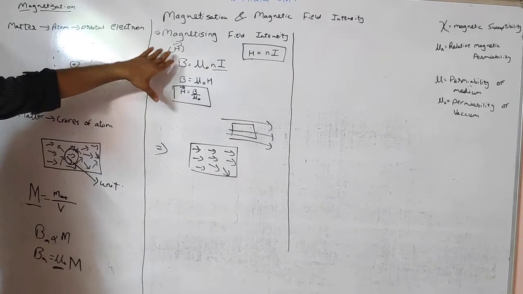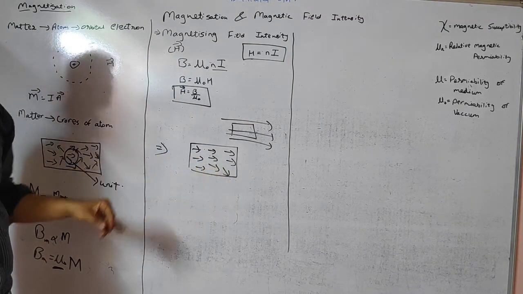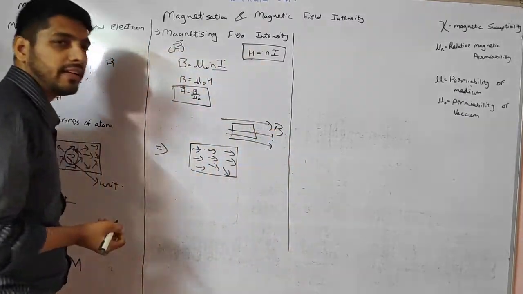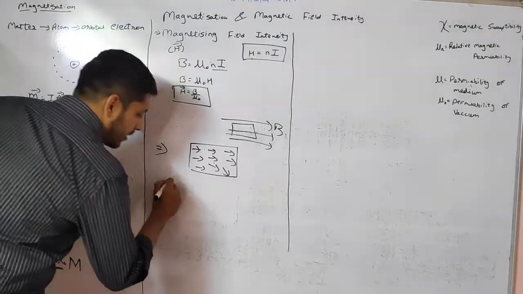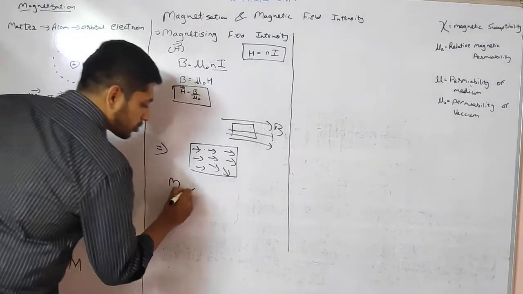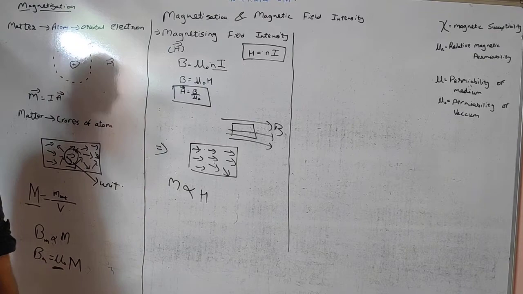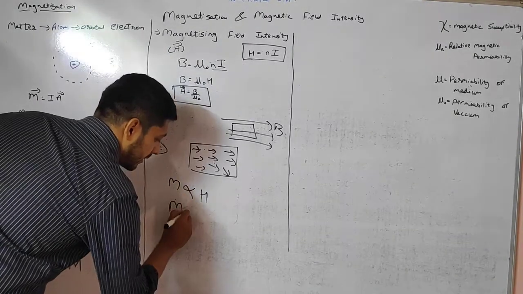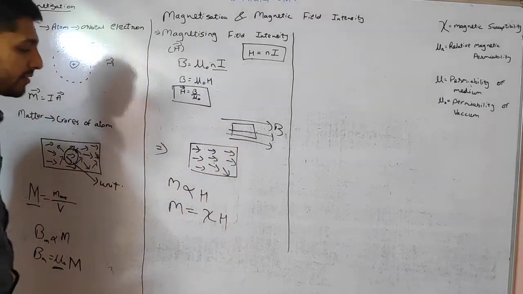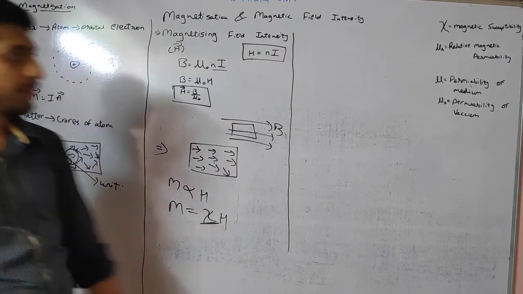So if you increase the intensity of this magnetic field, it will increase the intensity of the inside magnetic field also. The more the intensity of this, the more will be the intensity inside the material, which means that the magnetic field inside the material, or magnetization, is directly proportional to the external magnetic field, or you can say the magnetizing field intensity. I can write it in this manner. This is the proportionality constant and it is known as magnetic susceptibility.